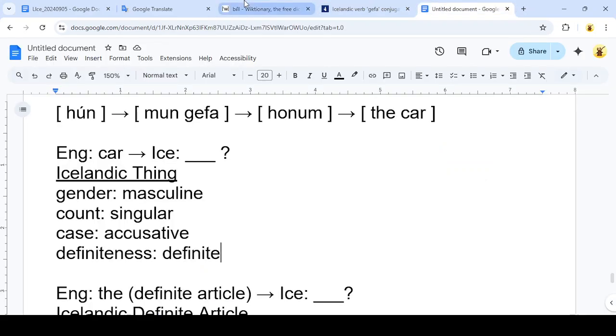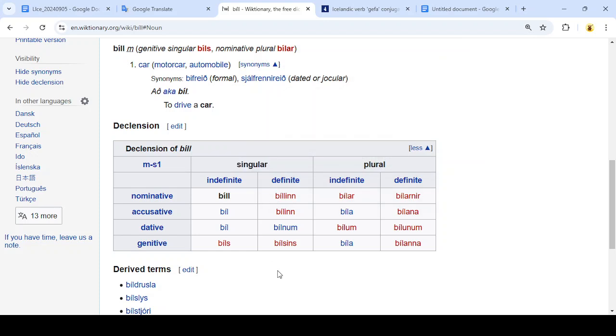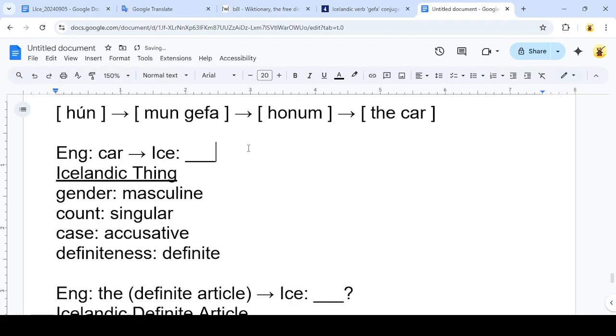Singular, definite, accusative. So now I'm looking at spellings in this column. And then I've got the accusative case, which is this row here. So the proper spelling of car in this particular translation should be bilinn, right? And we found that based on these features.